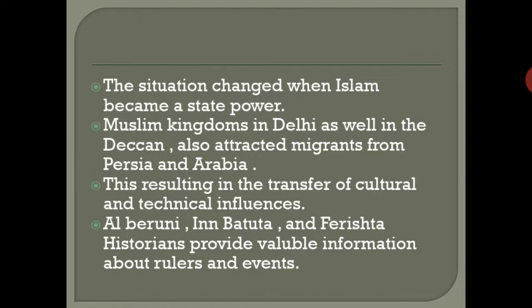The Europeans also came only for business, but then they implemented their powers, finally occupied the places, and ruled for more than 200 years. The same with the Muslims. Initially, they reached the Kerala coast for trading purposes only, but finally they got the power. Muslim kingdoms in Delhi as well as in the Deccan attracted migrants from Persia and Arabia. At the starting time, the Portuguese entered India, started doing business, and began to get power.